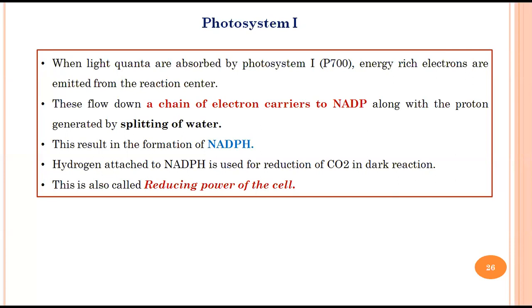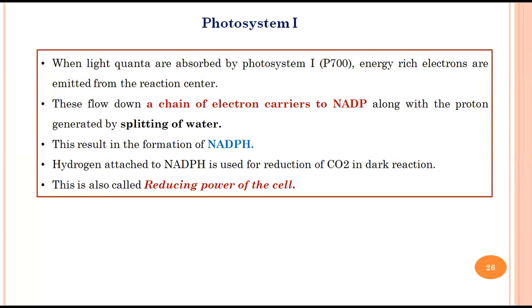To get that stability back, it needs another electron in the system, right? So to get this, there is a splitting of water, a photolysis of water, which releases the electrons, and they are taken up by photosystem 1, and it becomes stable. But along with the electron, during the splitting of water, we all know there is a release of hydrogen and a release of oxygen.